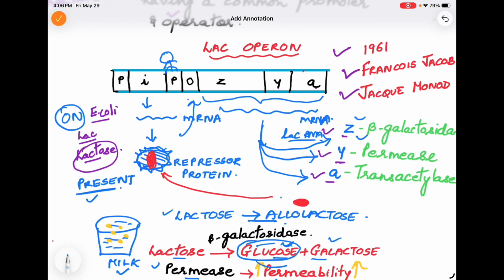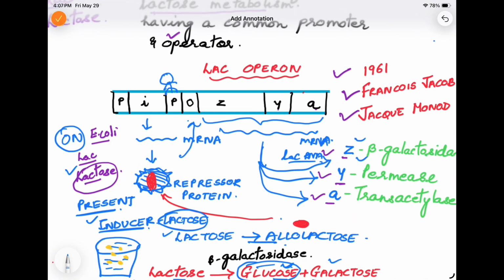And one more thing, in this Lac Operon, lactose acts as inducer. There is always a question asked: what is the inducer which guides this Lac Operon? So the inducer is lactose. Its presence and absence affects the functioning of Lac Operon. So I hope you have understood Lac Operon, all its components, all its functioning, and how it is guided by the presence or the absence of lactose.